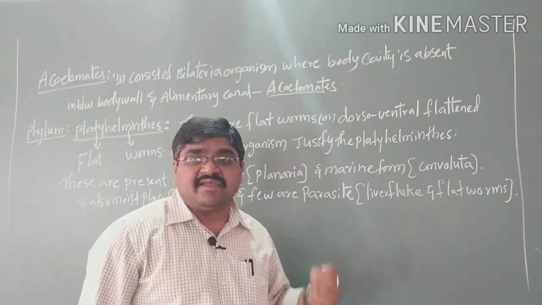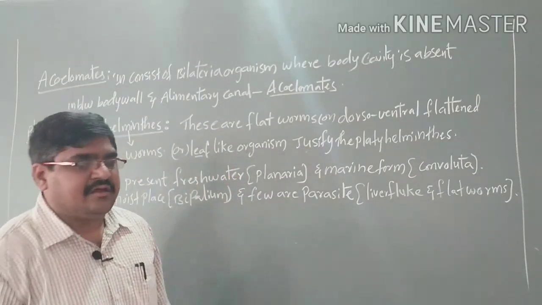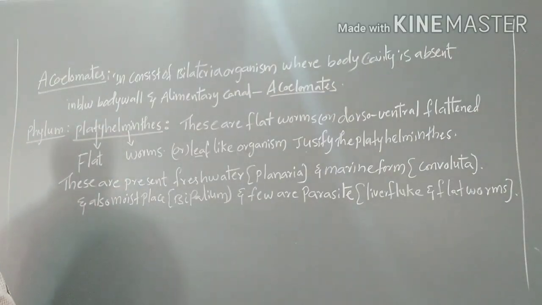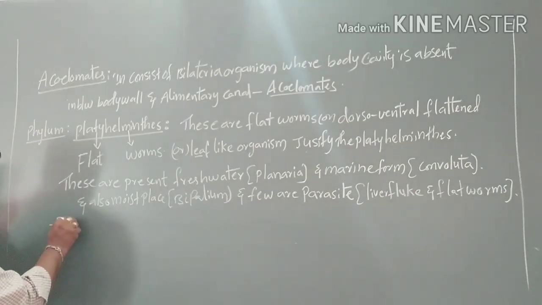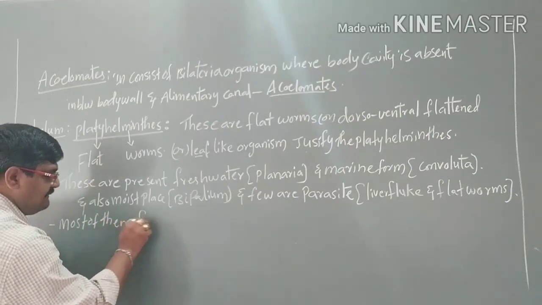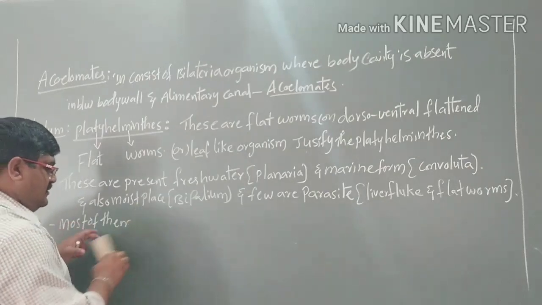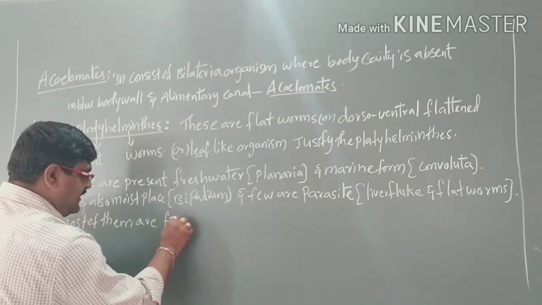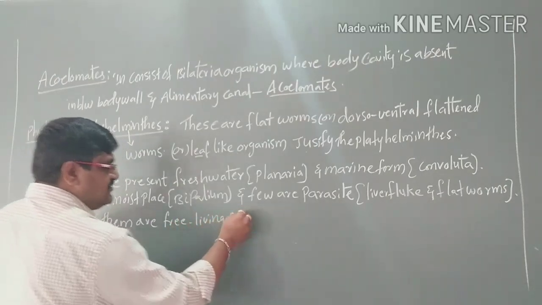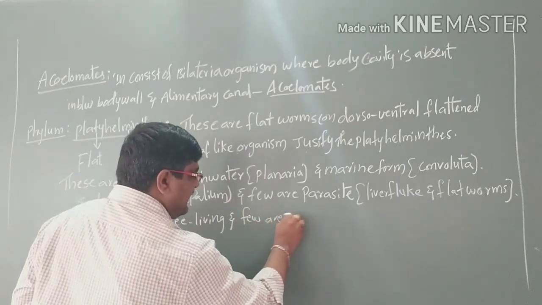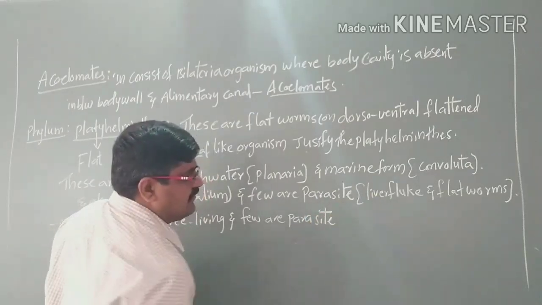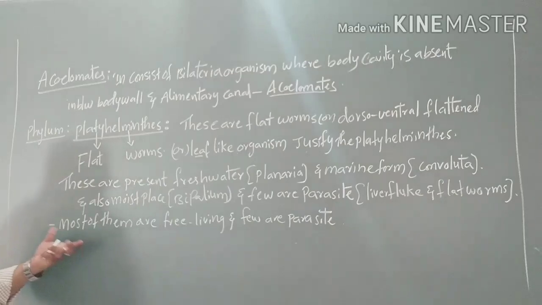Very few of them show parasitic nature. Most of them are free living, free swimming organisms, like bipalium, and a few are parasites, for example liver fluke.